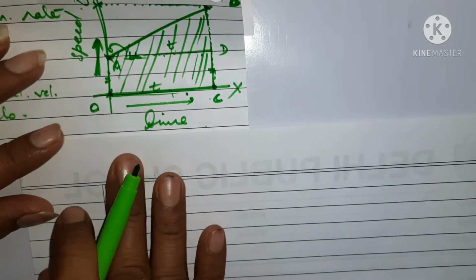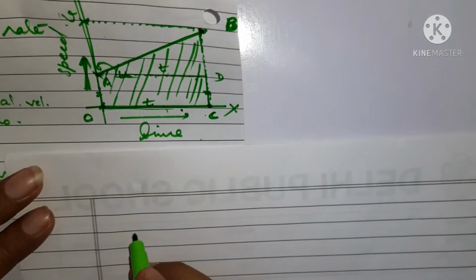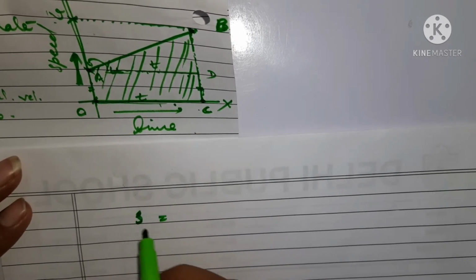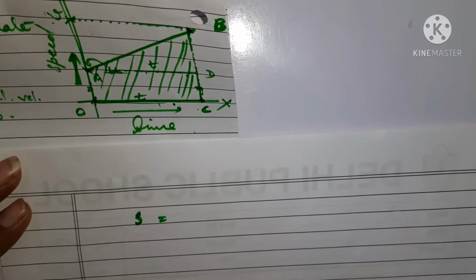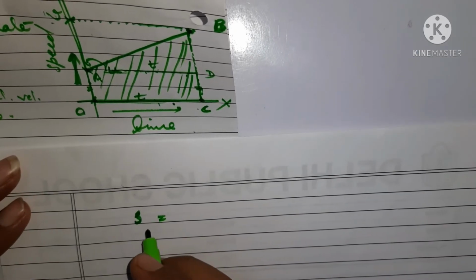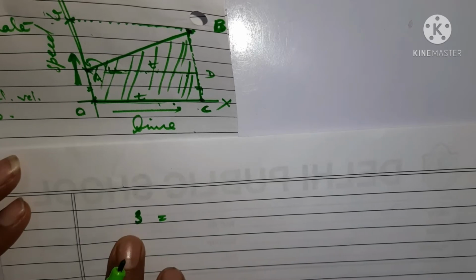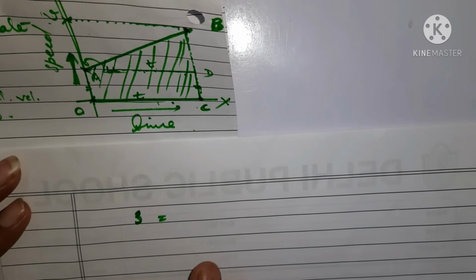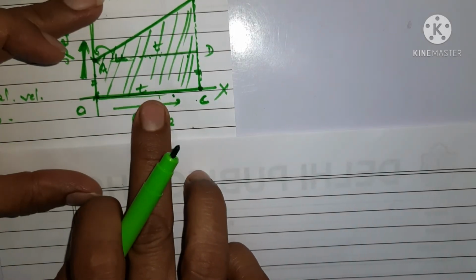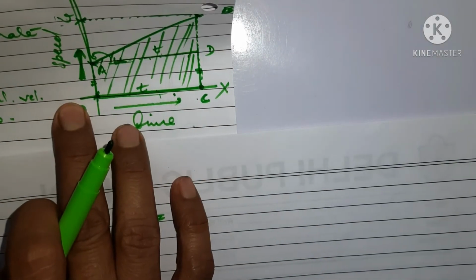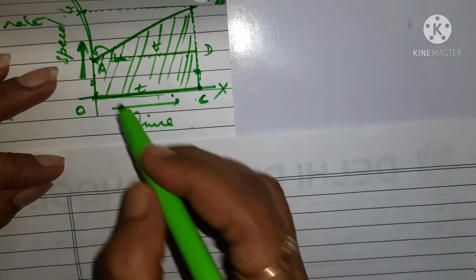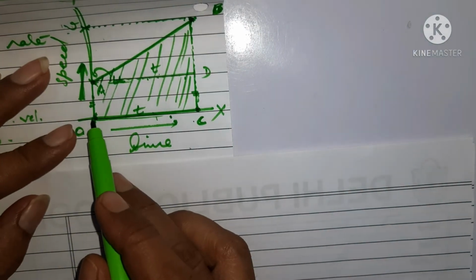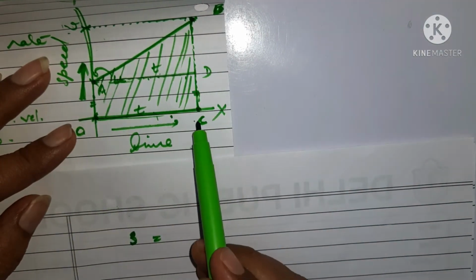With the help of the graph we will try to describe. Okay, so S is what here? S is the distance covered, right? We are taking S as distance covered. I will be writing what the symbols are showing here, but just now we are considering S as distance covered. So distance covered according to this one, and as per the definition which I have told you, you can see that the area which is covered in this graph is how much? What is the area? You can see it is OABC, right?